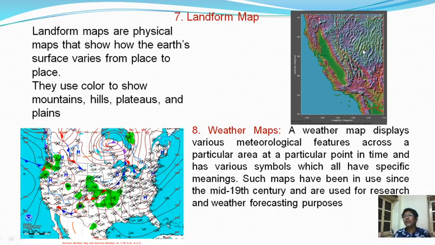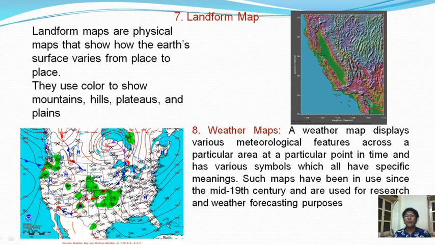Now if we see these areas, immediately we can recognize there are some mountain ranges, or these areas are under agriculture or vegetation. This blue color represents the water bodies. So with the help of that we are getting an idea about the different landforms.